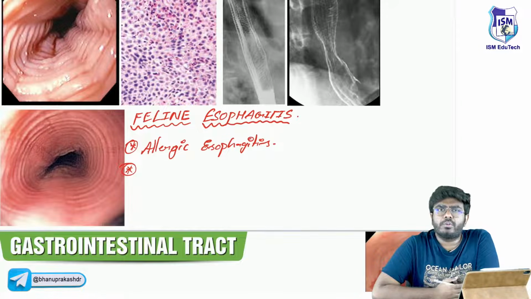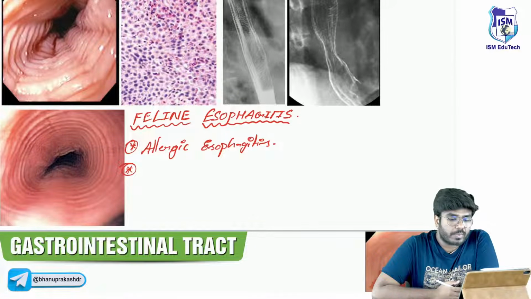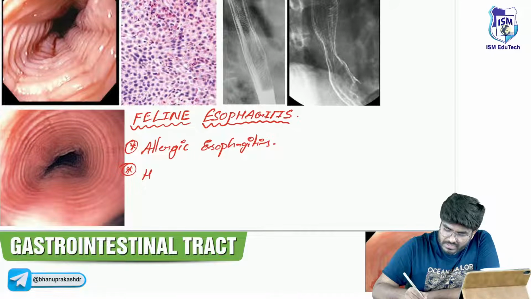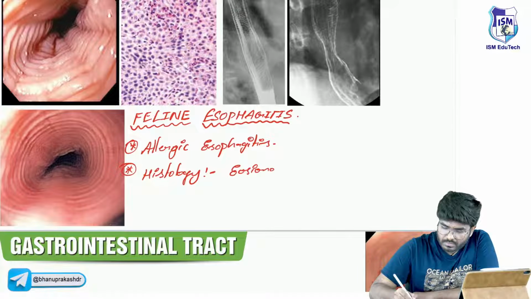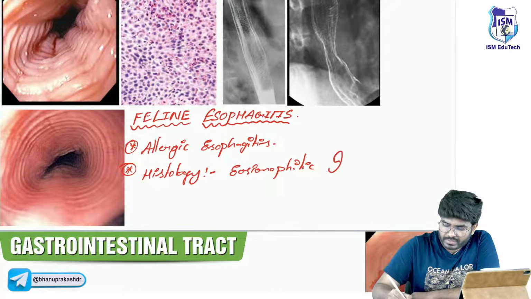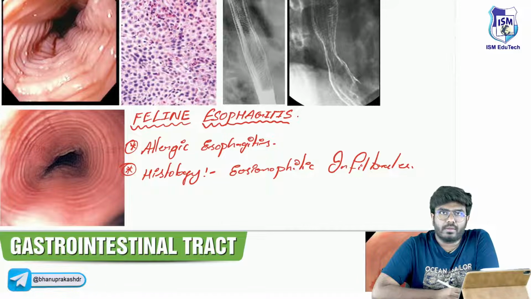See, during allergies, when the patient is having allergies, which cells are going to be elevated? Eosinophils. So those patients who are having eosinophilia, these eosinophils will start to enter into the esophagus and cause inflammation in the esophagus. Okay, so allergic esophagitis, on histology what you will see? Sir, on histology you will see eosinophilic infiltrates, which are seen in the esophagus. More number of eosinophils are going to be seen, sir.